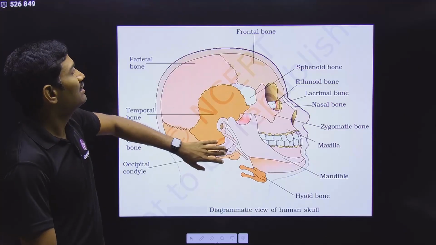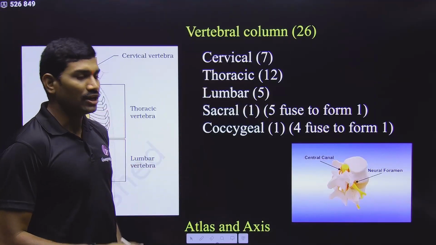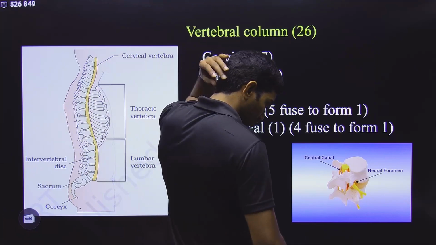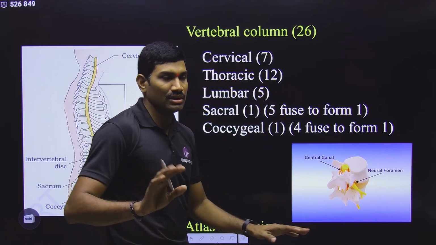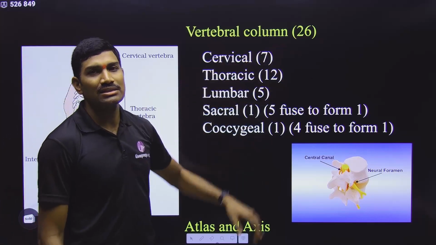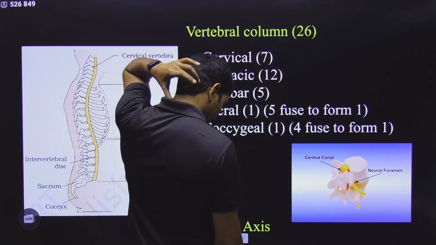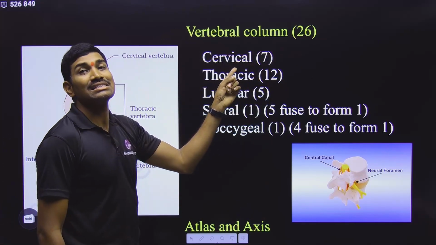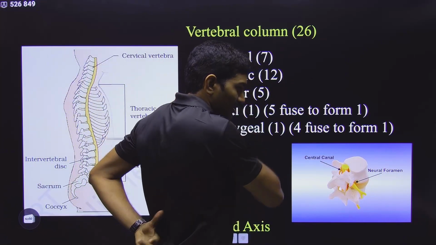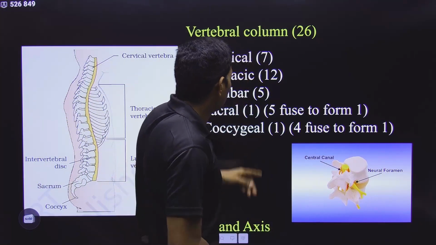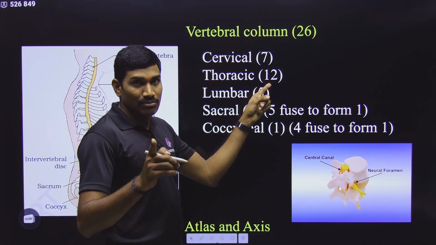Clear? These are related to the skull. Now we come to the vertebral column. Just below the skull it starts, and it goes up to the tailbone. Clear? How many are there in total? 26 are present. The vertebrae present in the neck region are called cervical vertebrae, and then the thoracic region is from here to here. Please remember this number: 12 thoracic vertebrae.